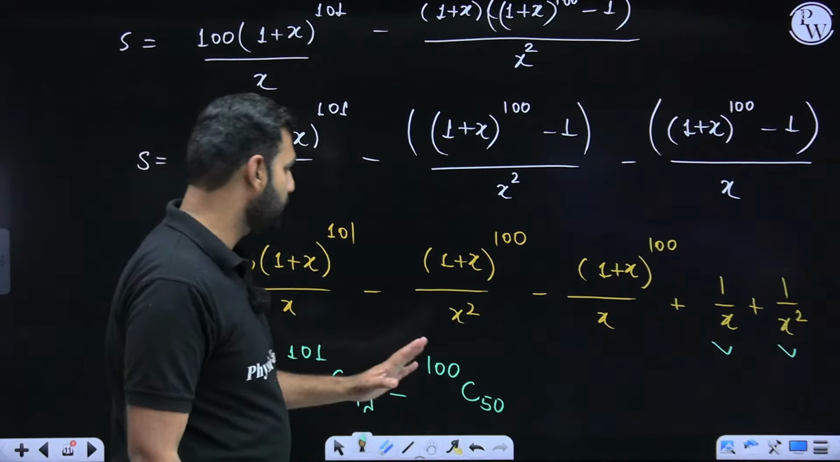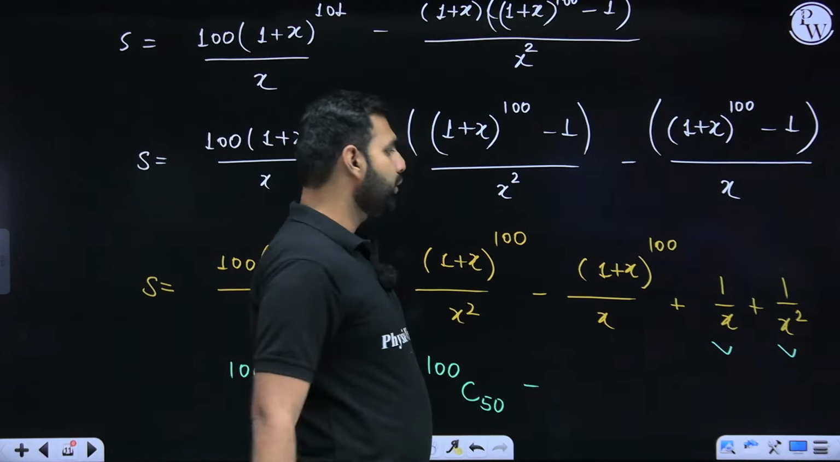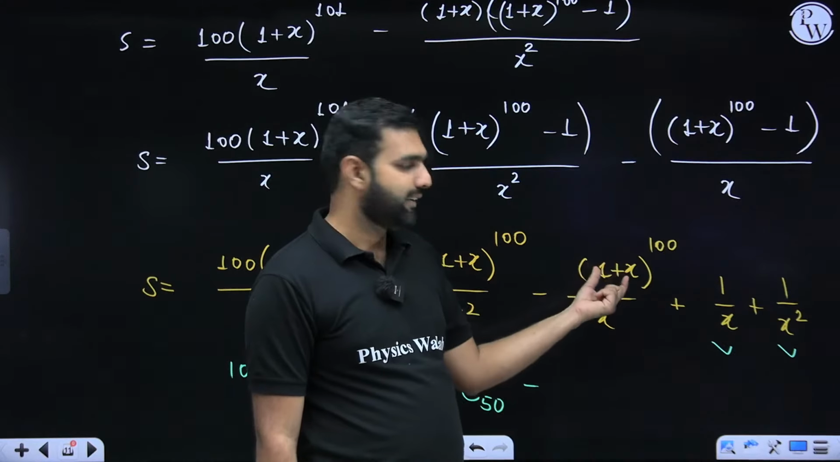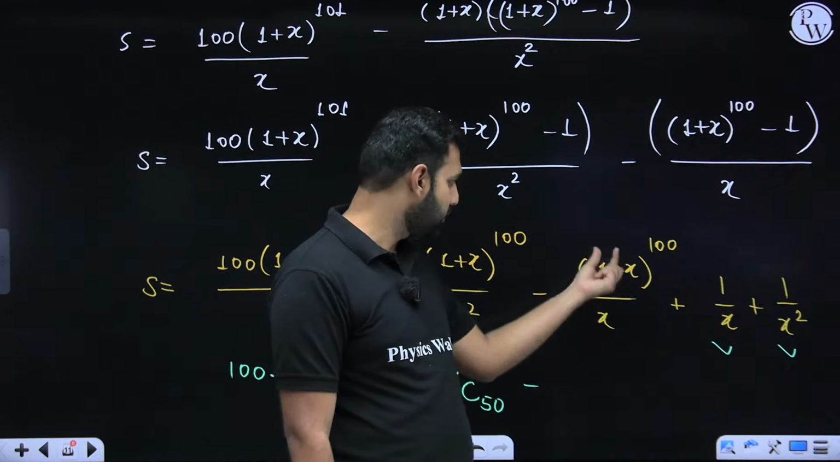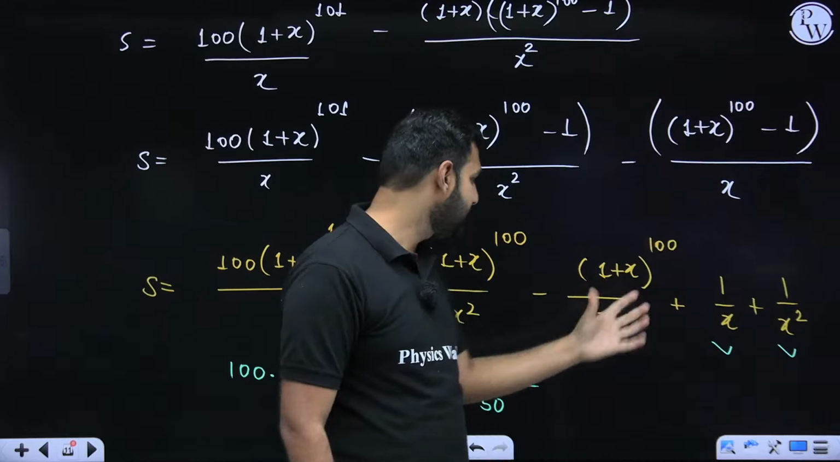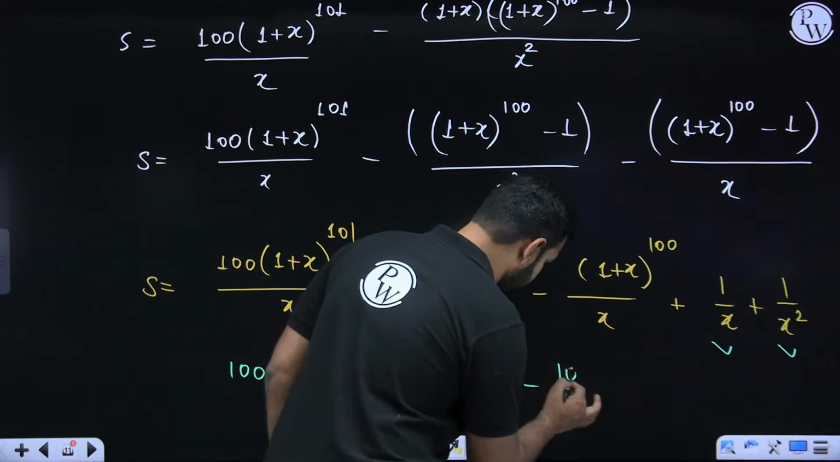I hope there is no confusion on that. Minus, when you talk about x to the power 48, here x to the power 1 is there, so x to the power 49 should be there. So 100C49 should be there, so it should be 100.